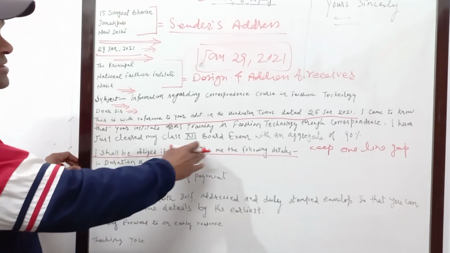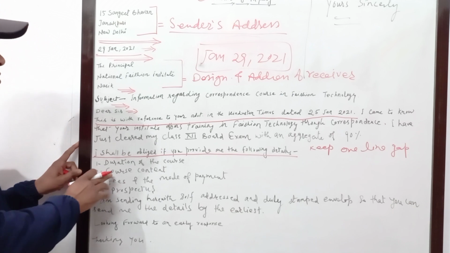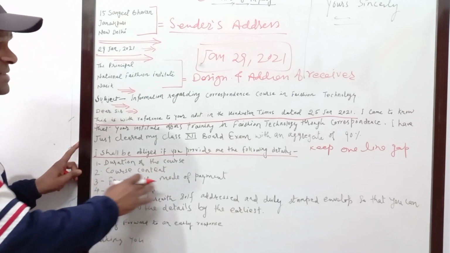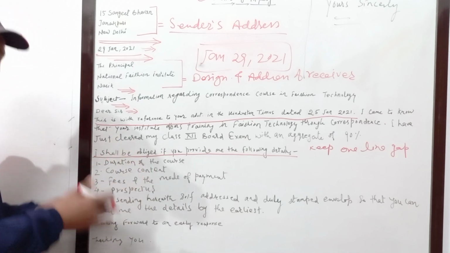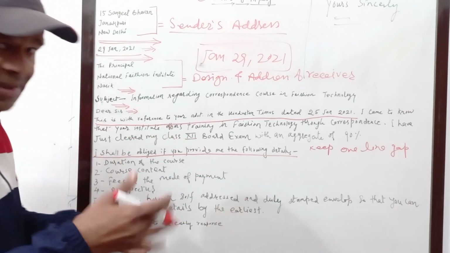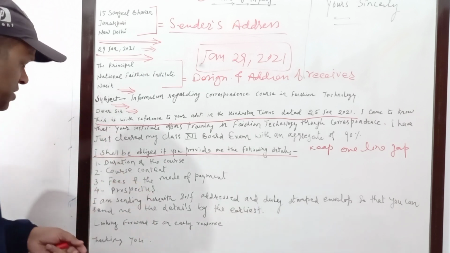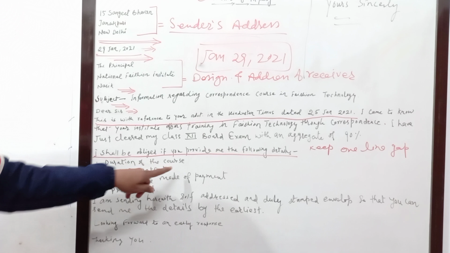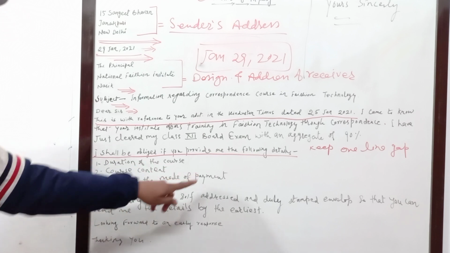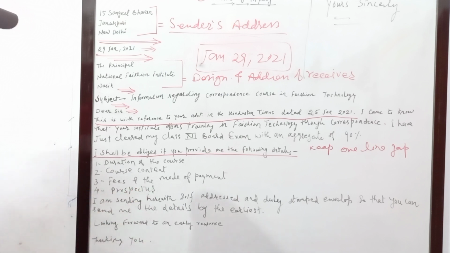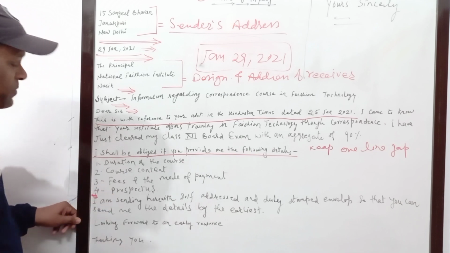So I shall be obliged if you provide me the following details. Number 1, duration of the course. Number 2, course content. Number 3, fees and the mode of payment. And number 4, prospectus. So that can also be expanded or extended as per your wish. If you want to write more, you can add there, otherwise no need of that. So first is duration of the course, second course content, third fees and the mode of payment, and fourth is prospectus. Now the third para, from here it starts the third para, okay.